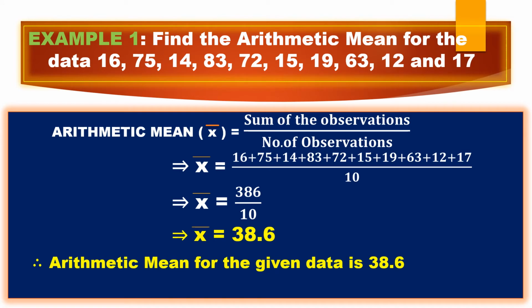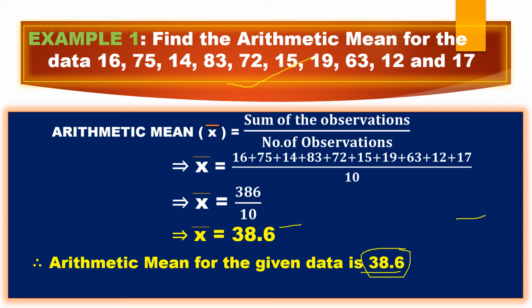Now one thing you should remember about the mean. Whenever you get the answer and you want to check whether it is correct or not, you should check that whatever mean value you got should be in between the minimum and maximum value of the observations.